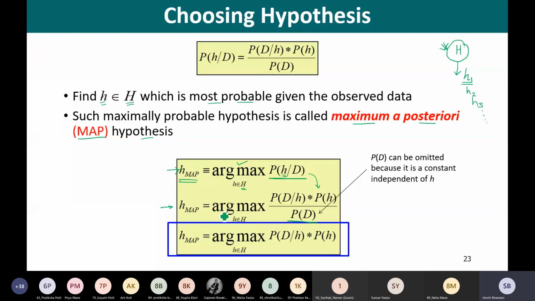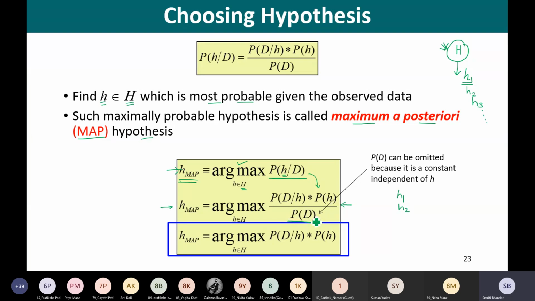See, listen to me. What we are trying to do is compute this quantity. For example, for h1 we compute this quantity, for h2 we compute this quantity, and so on. So what is this probability of D? This probability of D is the probability of the training data set, and it is computed without any knowledge of hypothesis.